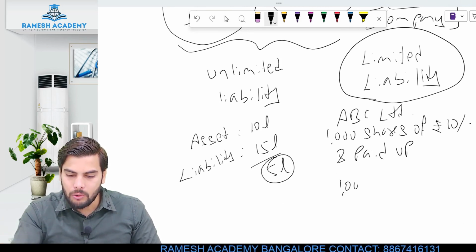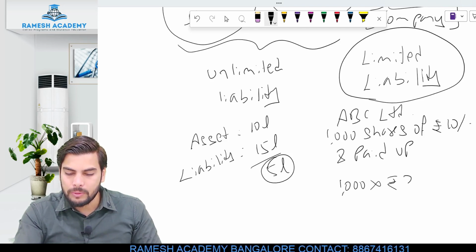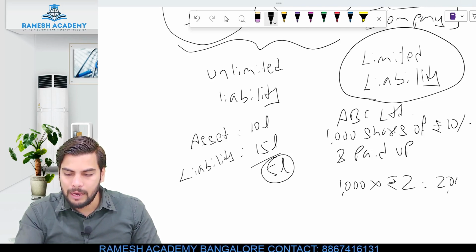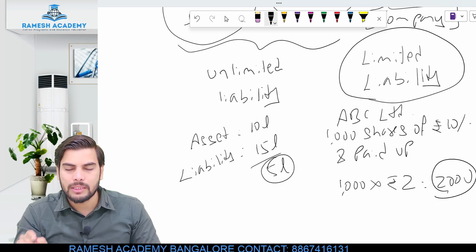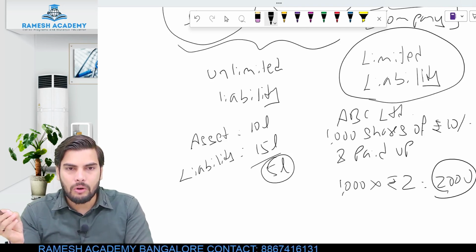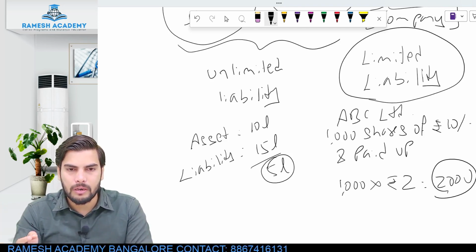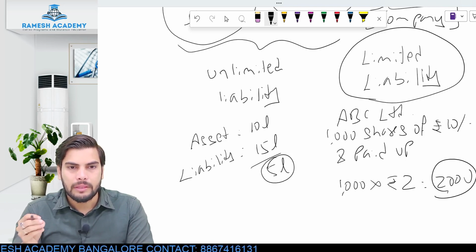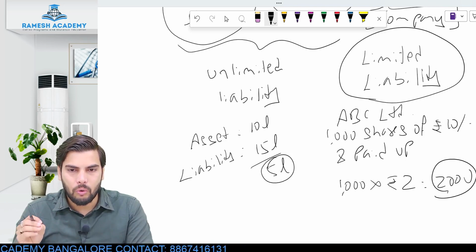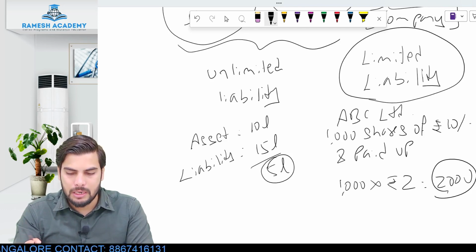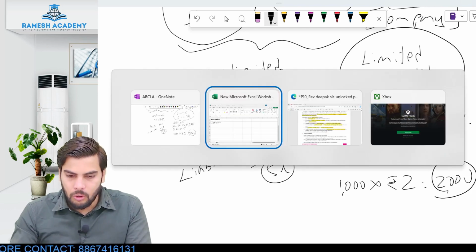So I'm holding 1000 shares. Out of 1000, 8 rupees I have paid, 2 rupees I haven't paid. My liability will be limited only to the extent of this 2000. I need not sell my personal assets in order to repay the debts of the company. Clear? The liability of the members will be limited only to the extent of unpaid value of the shares which is held by them. Is this clear? Hope this point is clear.